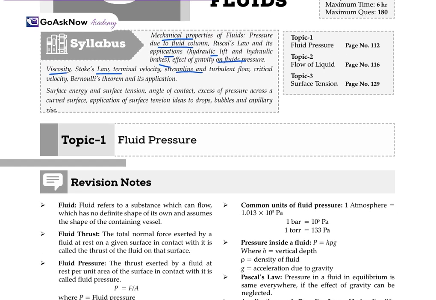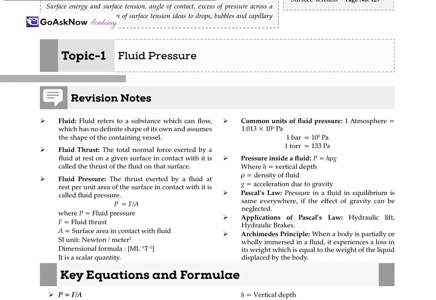Now let's proceed with topic 1, which is fluid pressure. Firstly, we'll go through the terms which are related to this topic. Firstly, fluid. What is fluid? A fluid refers to a substance which can flow and which has no definite shape of its own and assumes the shape of the containing vessel. So a fluid does not have its own shape. It simply reshapes itself on the basis of the containing vessel. This is what fluid means.